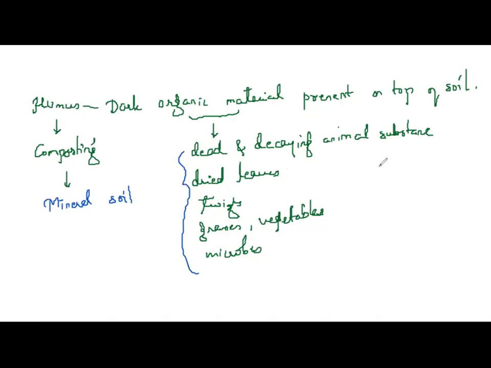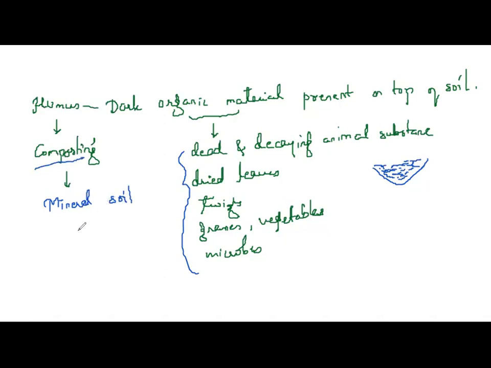In composting, a pit is dug, and we throw all the waste material into this pit until it gets filled. It might be dried leaves, vegetable extracts, animal excreta, or a dead animal. We leave some microorganisms, and after some days it will decay and decompose and form humus. That process is called composting, and the result is also referred to as mineral soil.